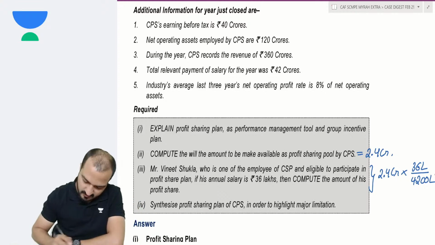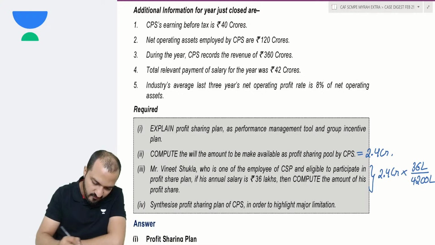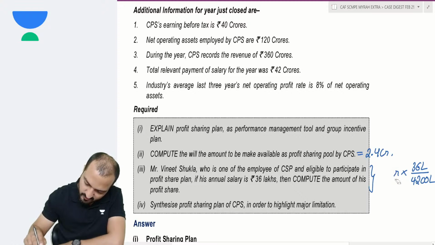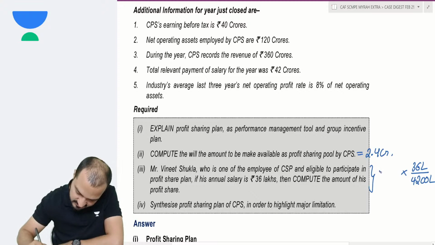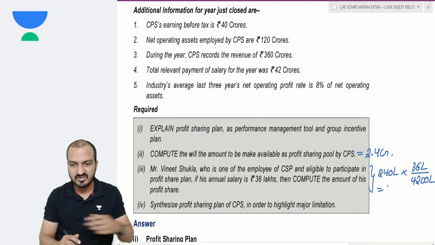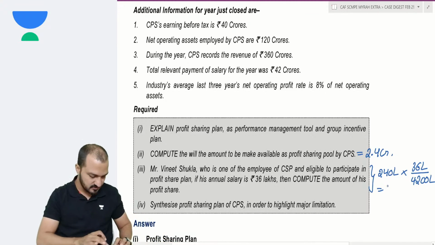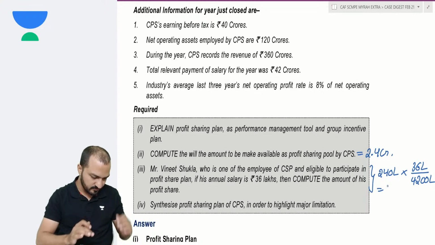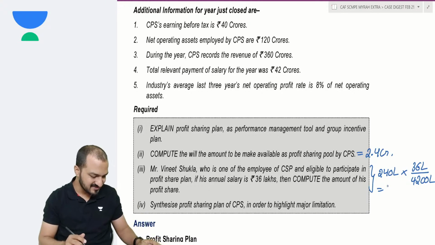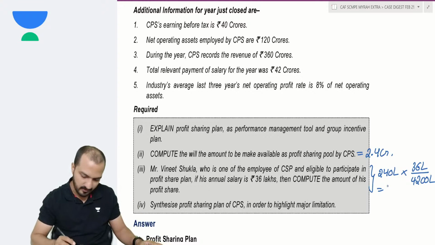In fact, I can convert all of that into lakhs. 2.4 crores I'll put as 240 lakhs. So let's see what we get. 240 lakhs into 36 divided by 4200 is 2.0571.